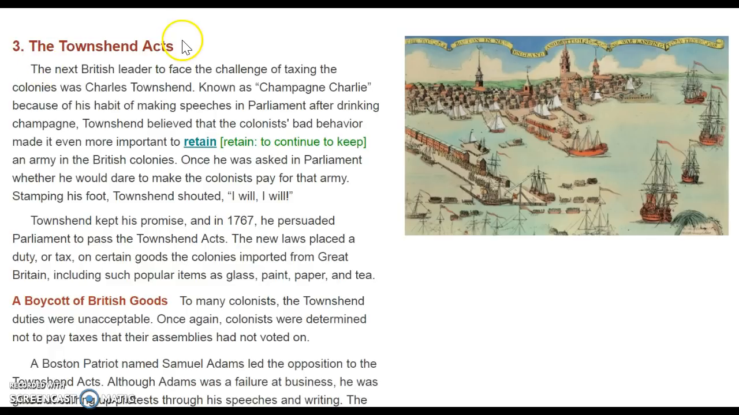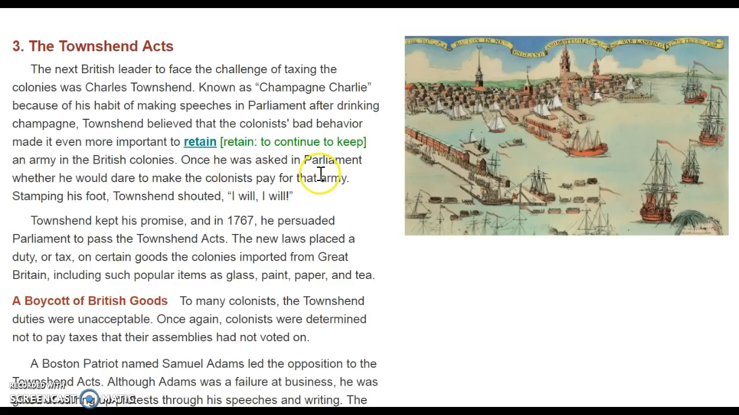The Townshend Acts. The next British leader to face the challenge of taxing the colonies was Charles Townshend, known as Champagne Charlie because of his habit of making speeches in Parliament after drinking champagne. Townshend believed that the colonists' bad behavior made it even more important to retain an army in the British colonies. Remember that this gives us our definition right after here, so our context clue.